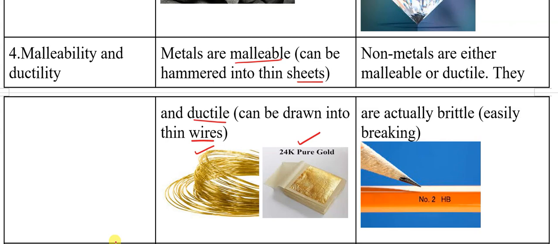Whereas in the case of non-metals, they won't show malleability and ductility, but they are brittle. Brittle means easy to break. For example, the graphite of a pencil nib is easy to break. With a small amount of mechanical force, we can break it. That much soft they are.